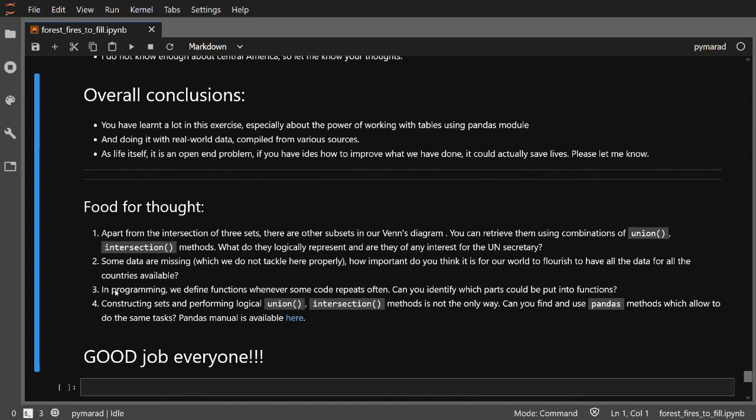Then number 3, in programming we have functions wherever some code repeats too often. Can you identify such parts and can you try to create such functions to ease your life and save yourself from lots of writing? And constructing sets performing logical union and intersection methods is only one way. There was this artificial step when we created a set out of a data frame. So can you try and find how to use pandas itself and pandas methods, which would allow us to do the same tasks? And you can refer to the pandas manual here.